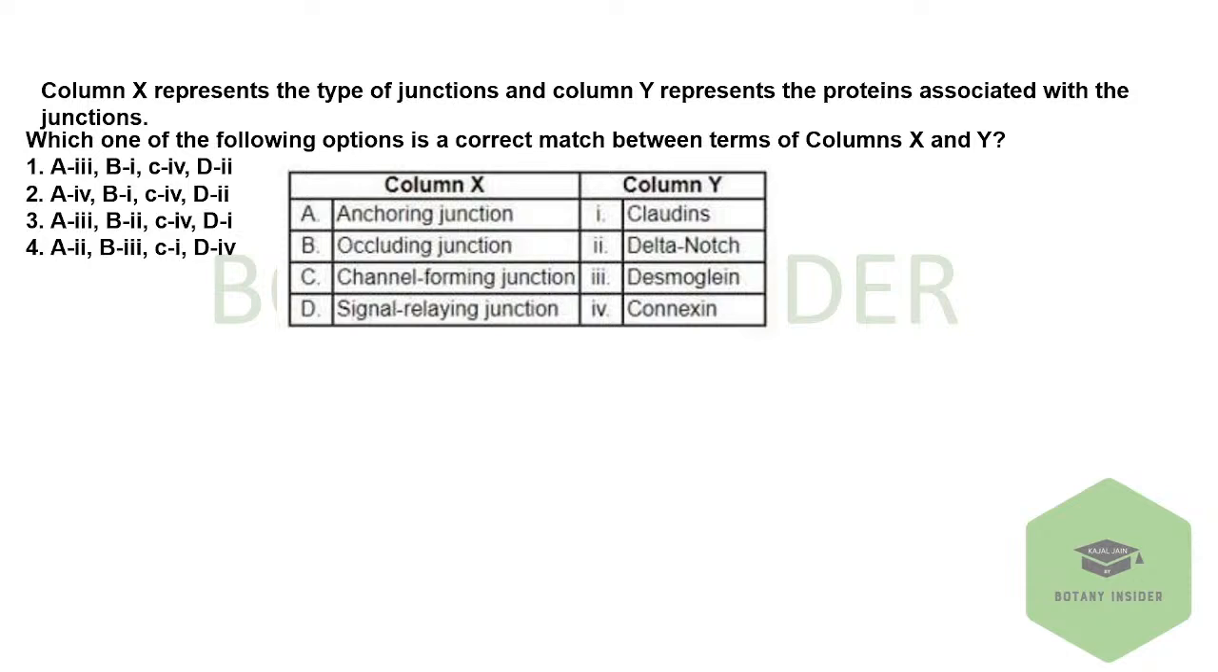Next question. This is from your cell adhesion molecules, which says column X represents the type of junctions and column Y represents the proteins that are associated with these junctions, right? Which option is correct between X and Y? Very easy. You have anchoring junction, occluding junction, channel forming junction, and the signal relaying junction. In the Y column, you have Claudins, delta notch, desmoglein, and connexin. Try correlating these and you'll easily be able to get the answer. Try it out.